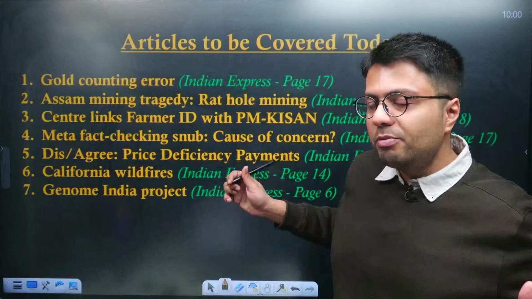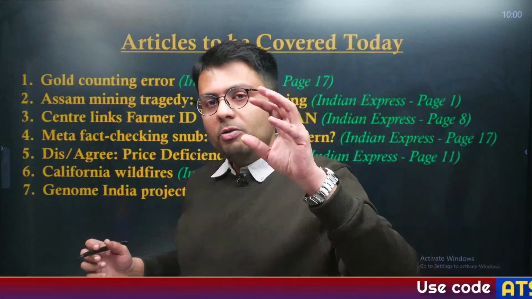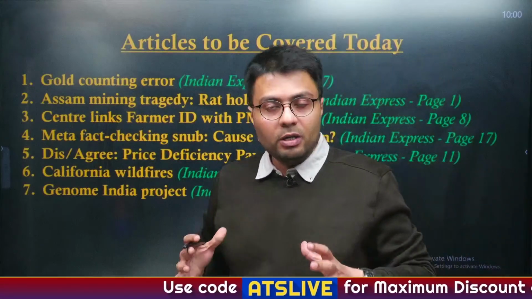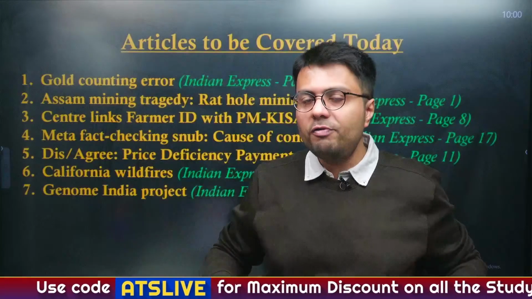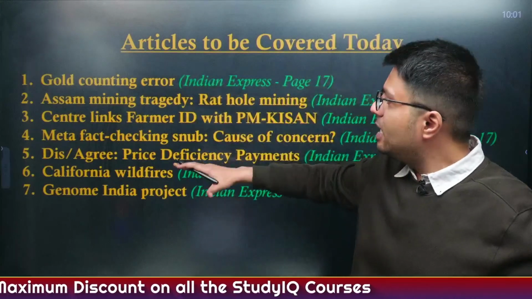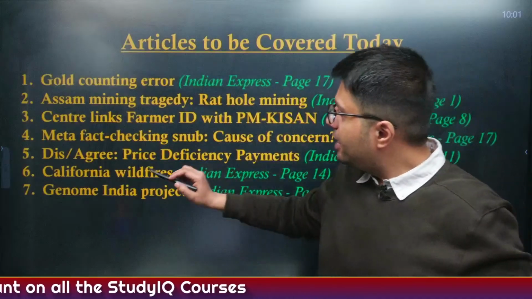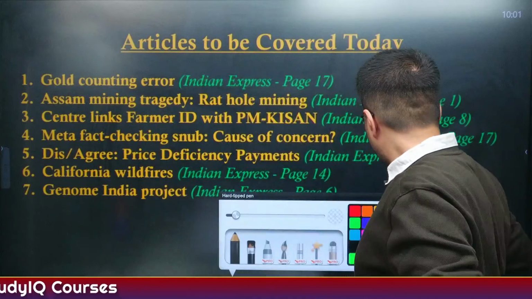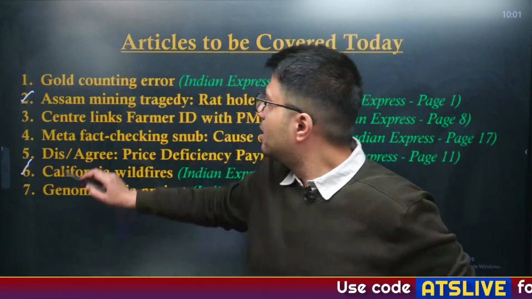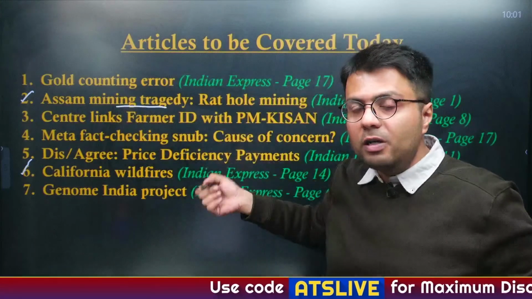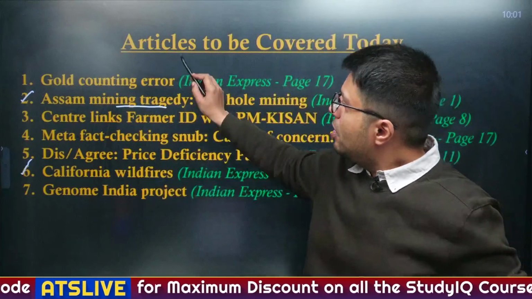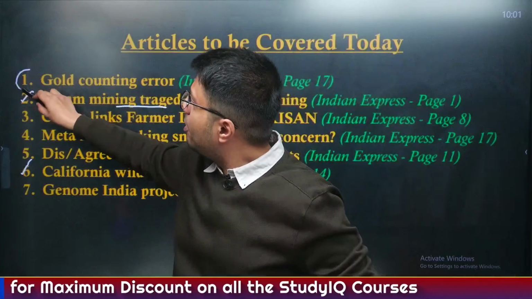Now as you can see from the screens behind me, the articles that I will be covering today are total 7, and these include majorly from the GS paper 3 syllabus, because as you can see there are many news articles today, particularly the ones on second and sixth sequence. These are related to some kind of a tragedy that has happened in India or abroad. Also, there are 2 articles regarding economy syllabus.